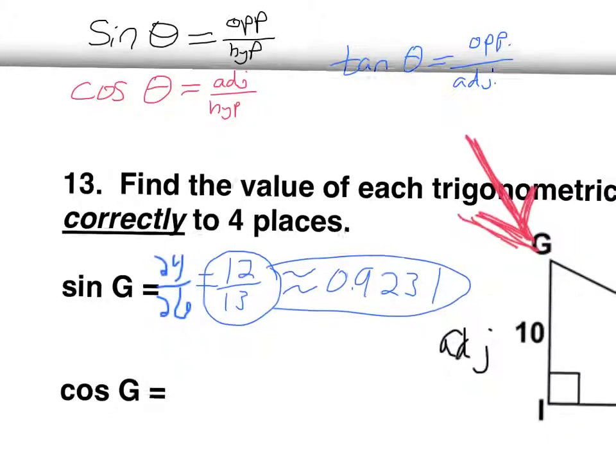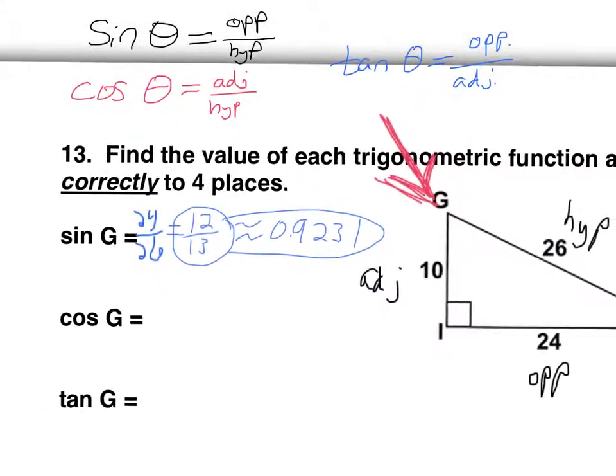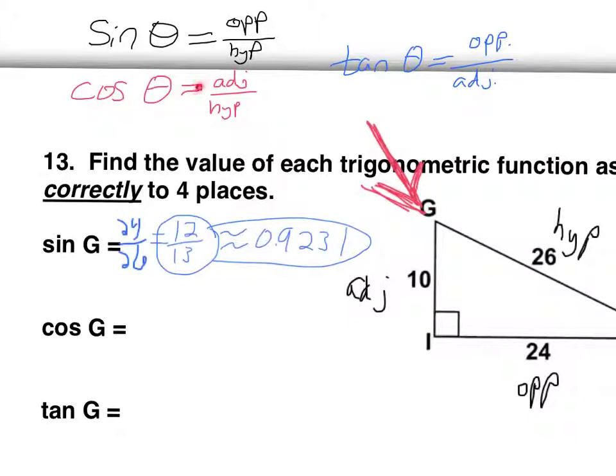All right, what about cosine of G? Well, cosine, as you can see, is adjacent over hypotenuse. So that's going to be 10 over 26. If you type that in and reduce it, you get 5/13. And if you actually divide 5 divided by 13, that rounds to 0.3846.